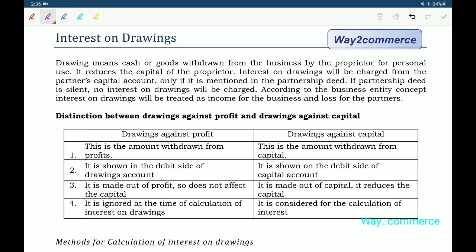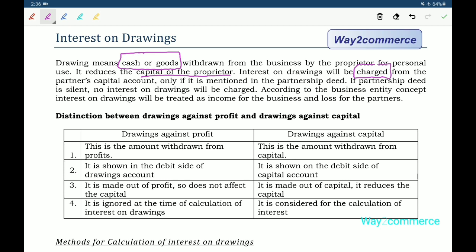Drawings means cash or goods withdrawn from the business by the proprietor for personal use. Drawings reduce the capital of the proprietor. Interest on drawings will be charged.